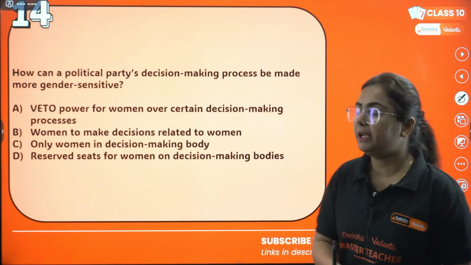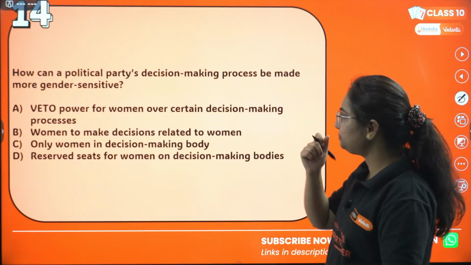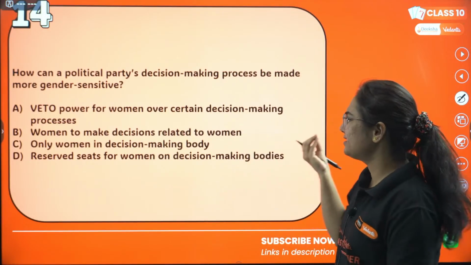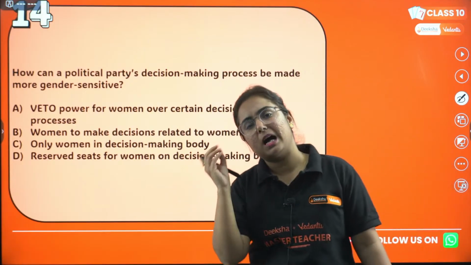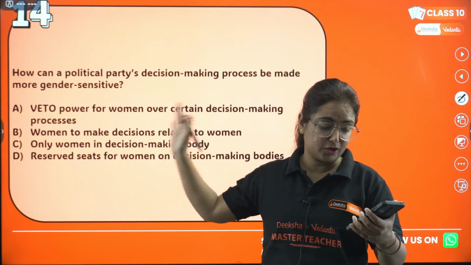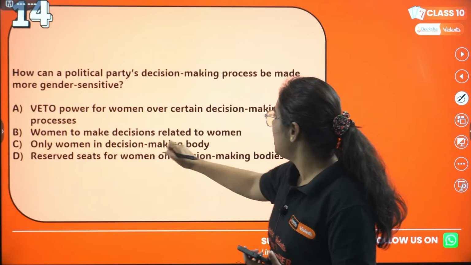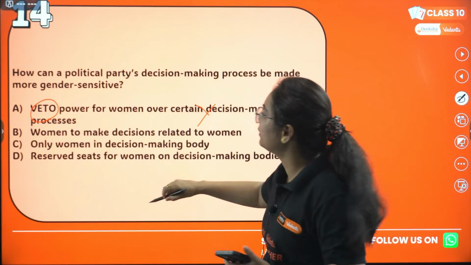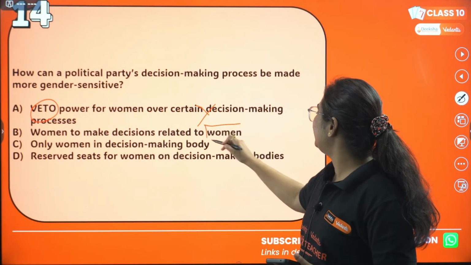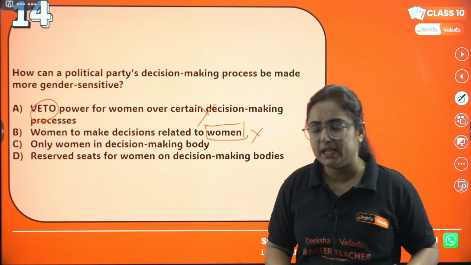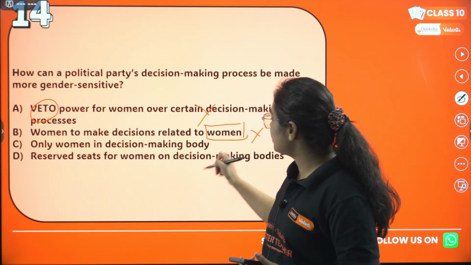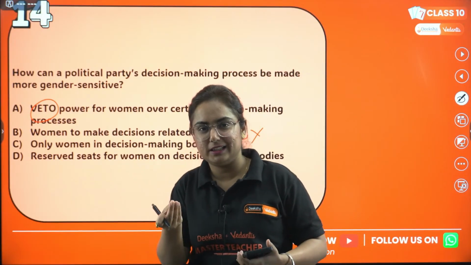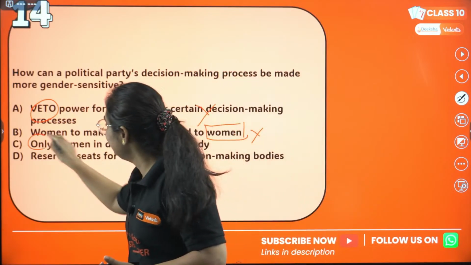Okay, so coming back to the question and its answer: how can a political party's decision-making process be made more gender sensitive? Basically, we need participation of women in decision-making, right? First one is not correct because veto, who will give veto to women? Nobody will give. Women to make decisions related to women, what is this nonsense option? And C is only women in decision-making bodies. We have just a small proportion in decision-making. How can it be only women?